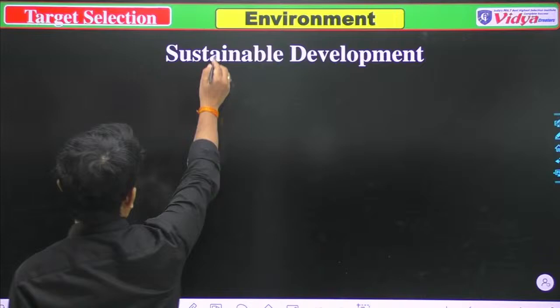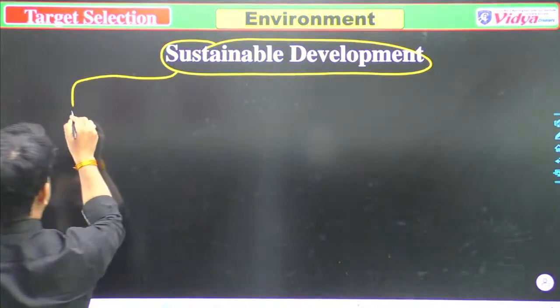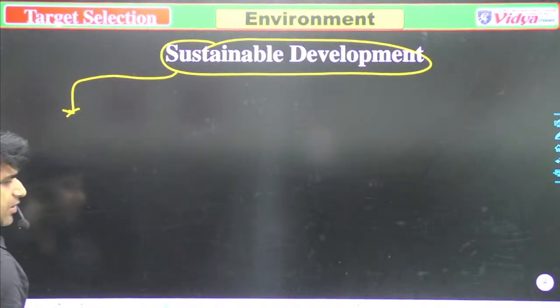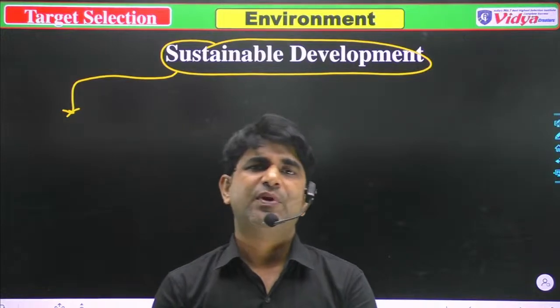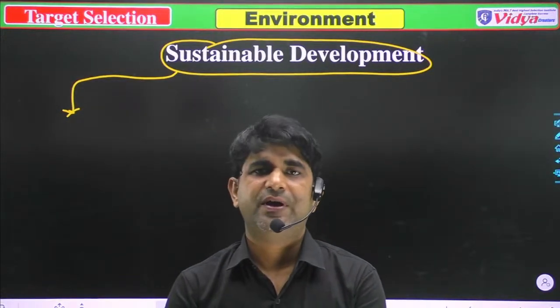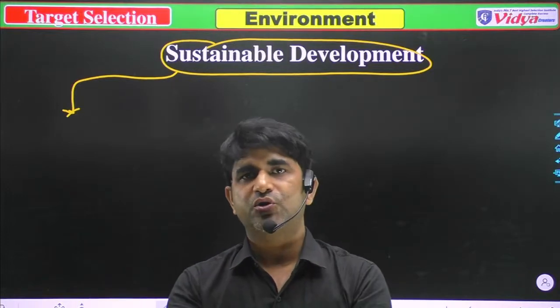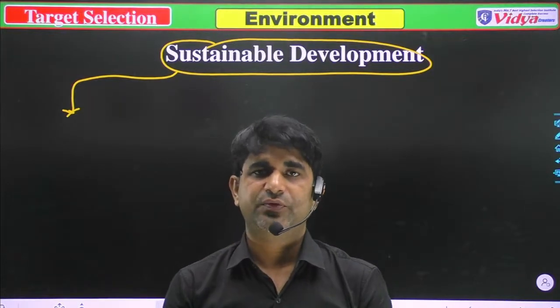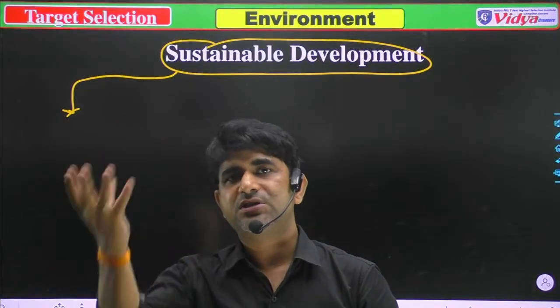So the first thing is, what is sustainable development? When someone asks you what you mean by sustainable development, in simple words you can say, it is a type of development in which we talk about today's needs or necessities and the future's necessities.